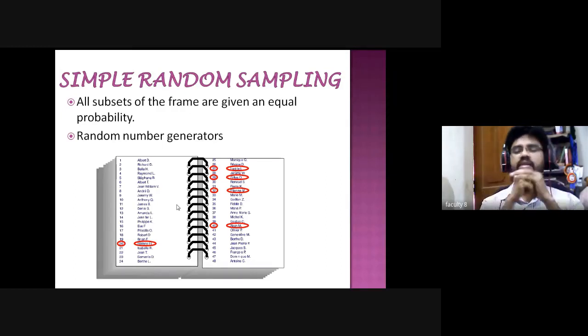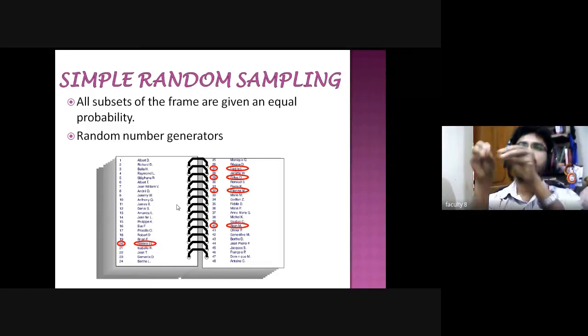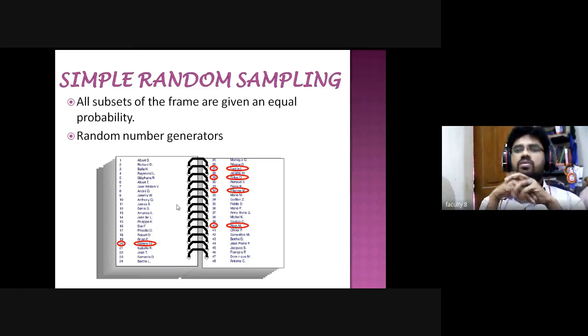There is a simple method called the simple random sampling method. As per this method, I can take 48 slips of the same size and write each name on each slip. I fold them and put them in the box, and after putting them in the box I can shuffle it.